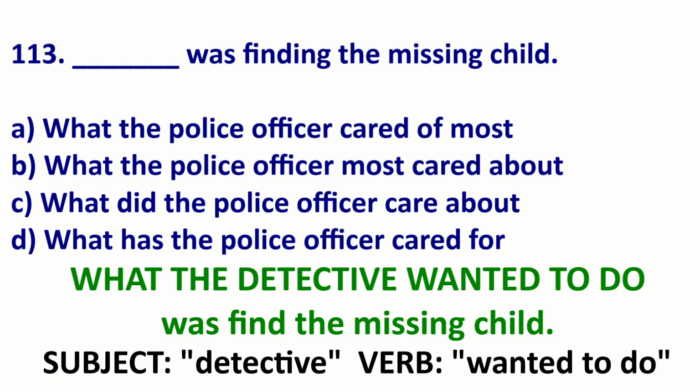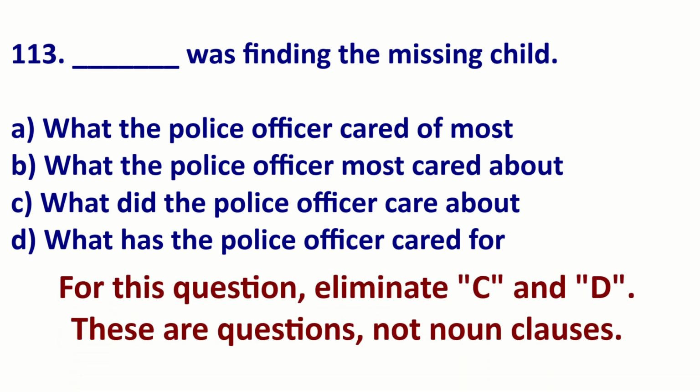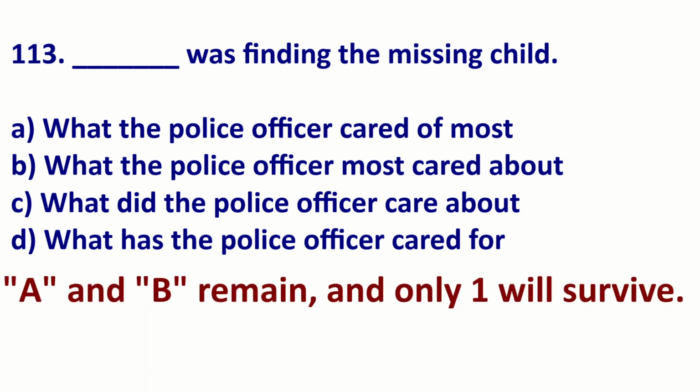All right, now let's go back to the TOEIC question. We can immediately eliminate C and D because these are questions. Remember, we need a subject. So we will use a noun clause. C and D are not noun clauses. They are questions. For example, what did police plus verb? Question. What has the police or what have the police verb? Question. Now we know the answer is either A or B.